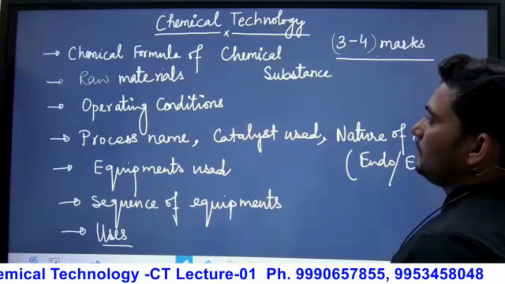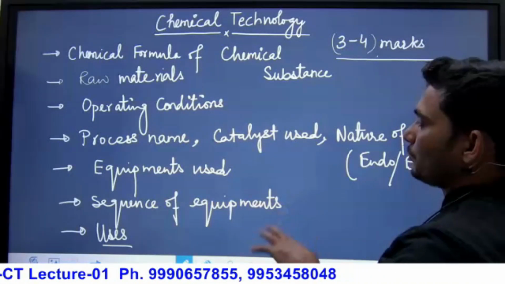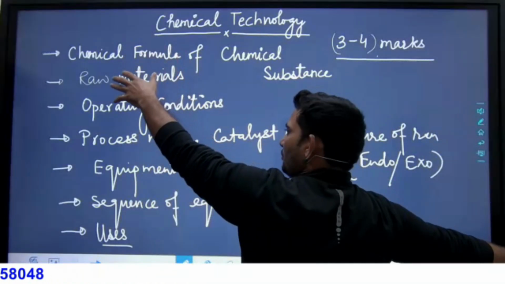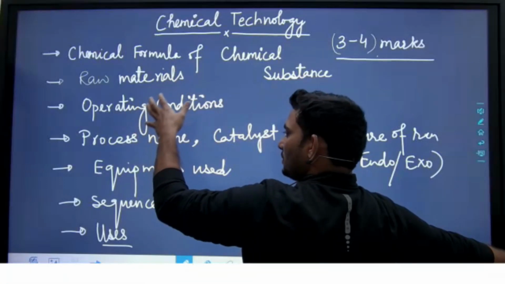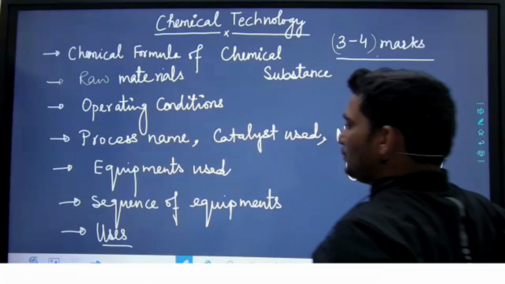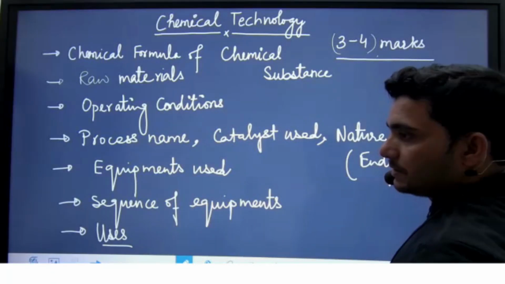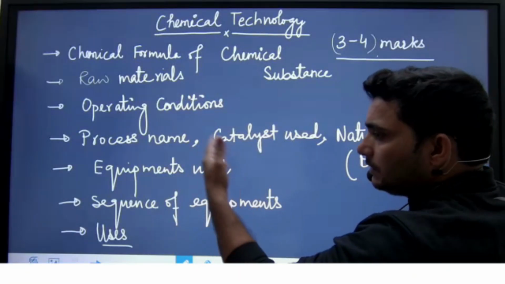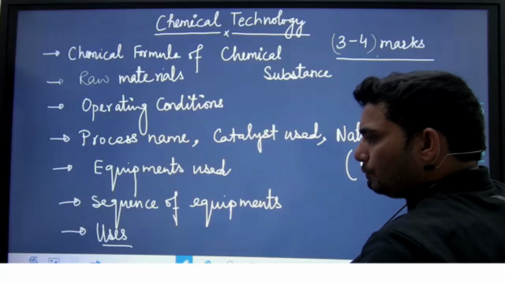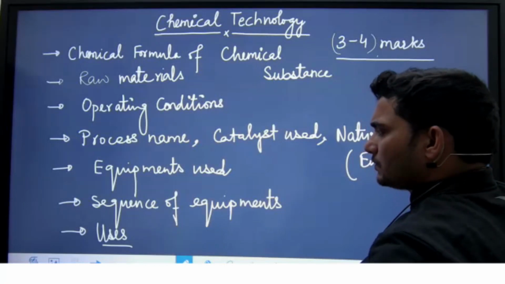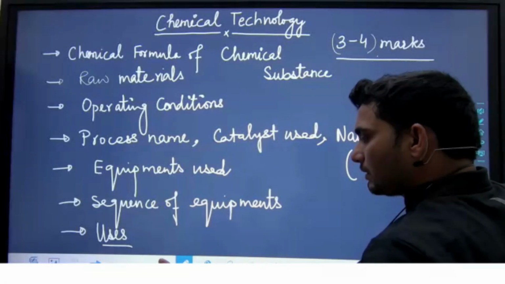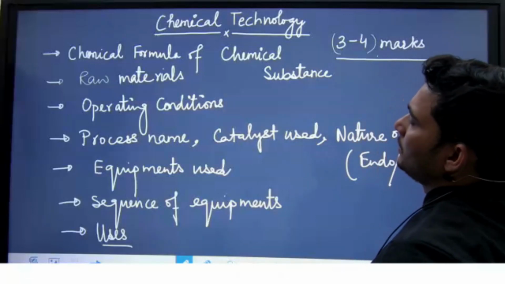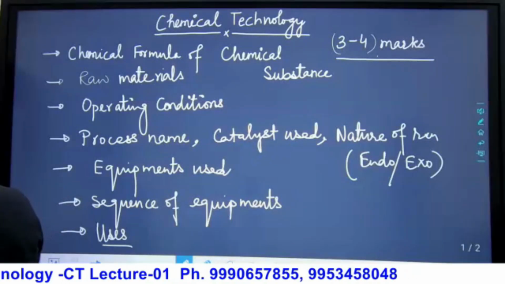In the production of some chemicals, the chemical formula may be important, in some cases the raw material is important, in some cases the operating condition, the process name, the catalyst used, or the nature of the reaction is important. So all the points are not important in producing one chemical substance. I will tell you, for that particular production of the chemical, which point will be important. So just write down all these points.